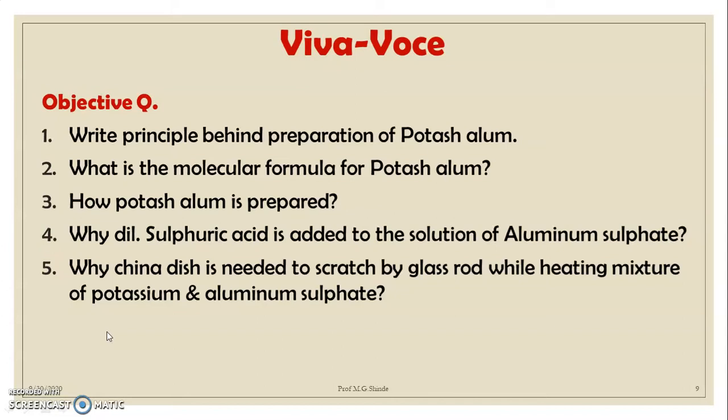Why is the China dish scratched with a glass rod while heating the mixture of potassium and aluminum sulfates? For sensitizing the reaction and for promoting the formation of the product, we scratch with the glass rod while heating the mixture in the China dish.